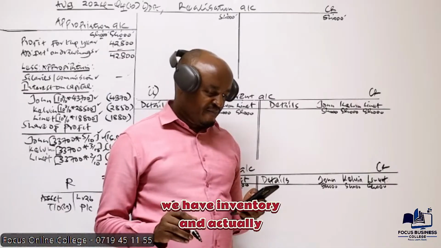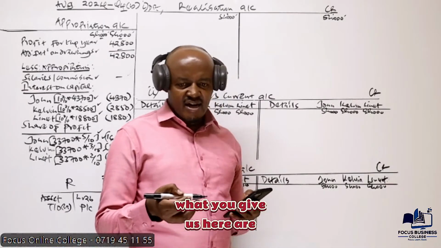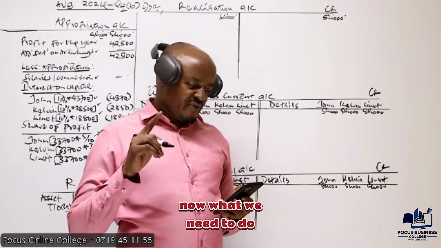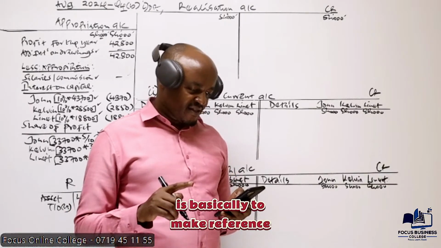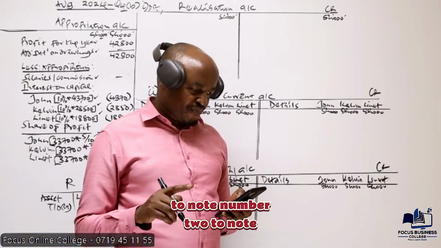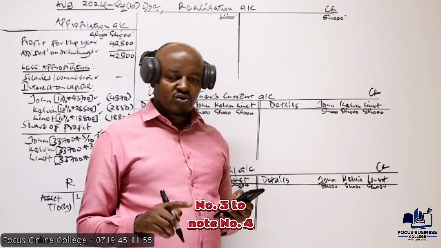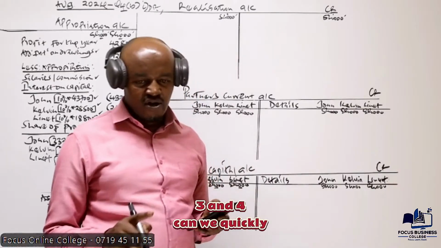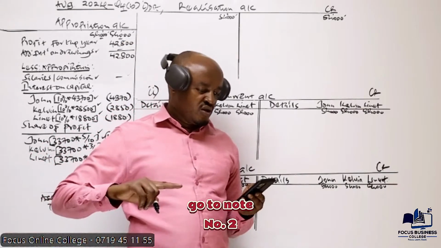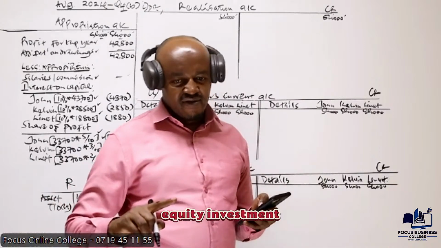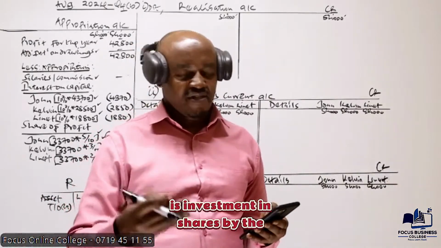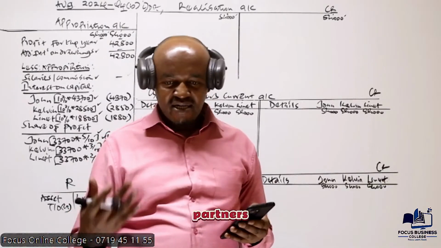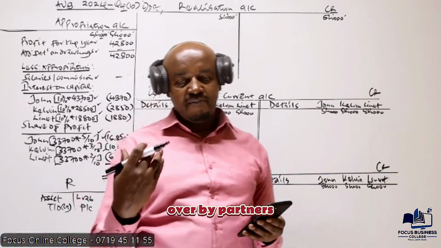We have inventory. And actually what you're given here are items of assets and liabilities of the partnership. Now, what we need to do is basically to make reference to note number 2, note number 3, note number 4, the additional information. Can we quickly go to note number 2? Note number 2, we are told equity investment, which I have said is investment in shares by the partners. This one was taken over by partners. This is an asset which was taken over by partners.